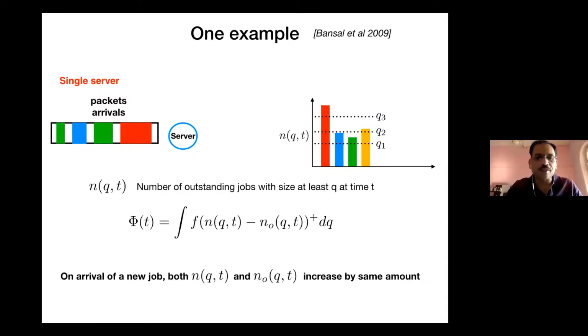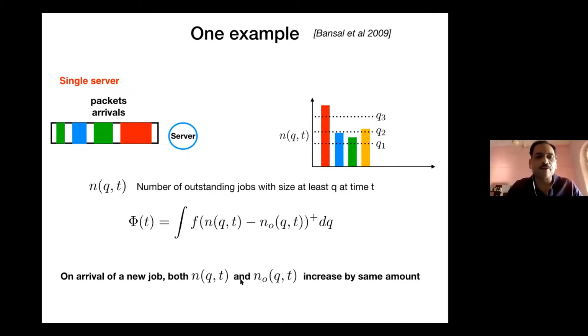The only thing we need to check is what happens if a new job arrives or a job departs from the system. Does this potential function have a jump or not? Jobs are arriving and departing over time, so this is where the interesting things happen. If all jobs arrive at time 0, things are much easier to handle. Here we are handling directly the case where jobs arrive and depart over time.